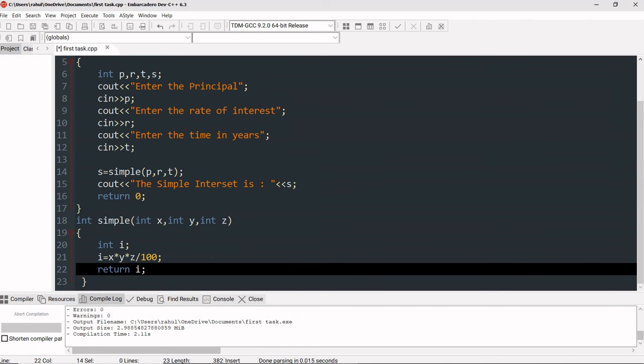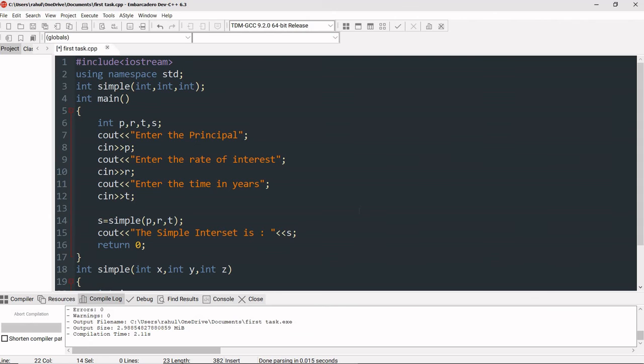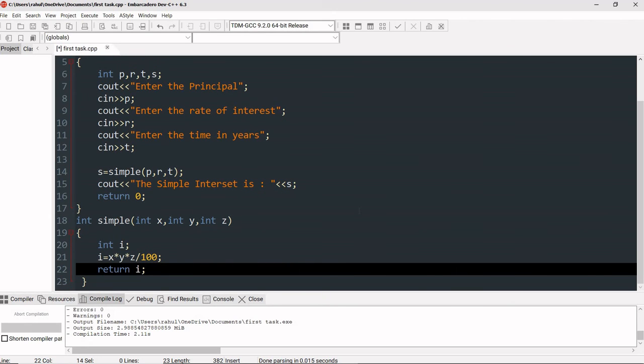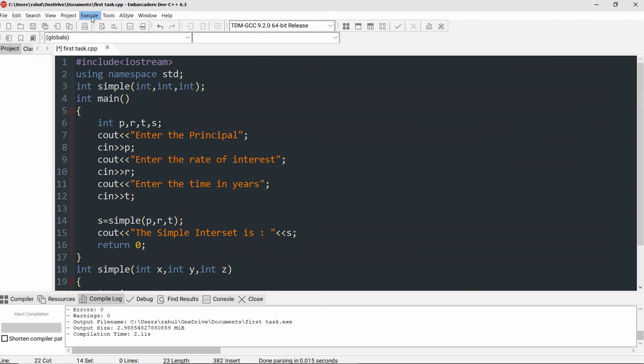Fine, that's it. PRT upon 100. So I will be calculated like this and then we will return the value of I which will go into s and then the simple interest will be printed. Okay, so in this way our function is completed. Now we're going to run it.